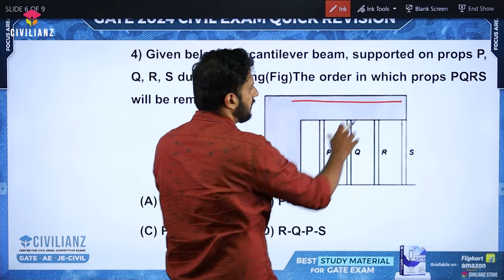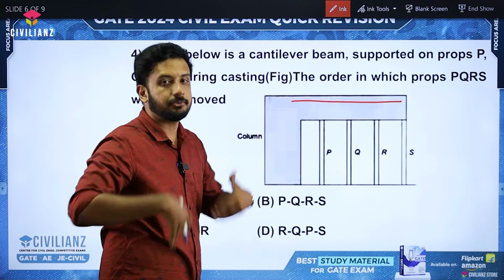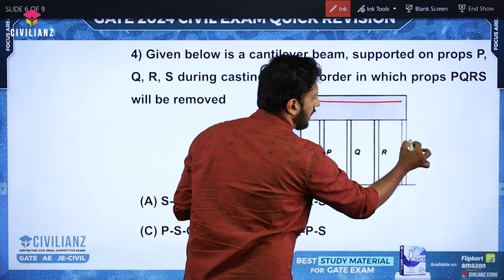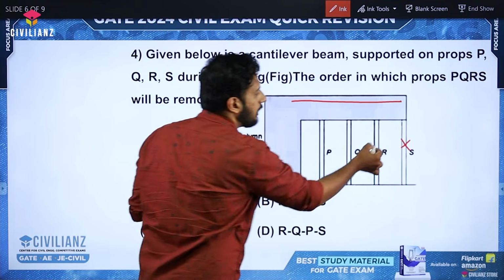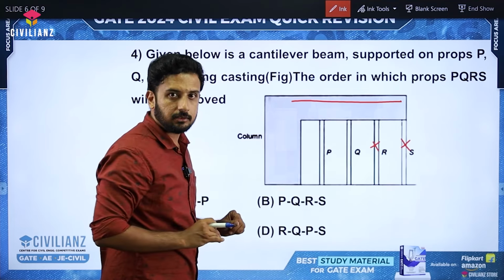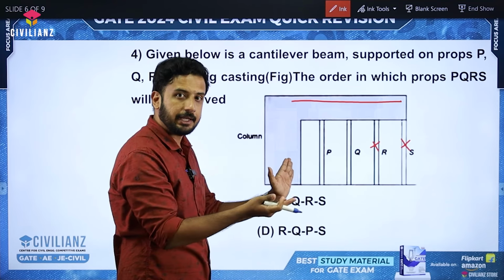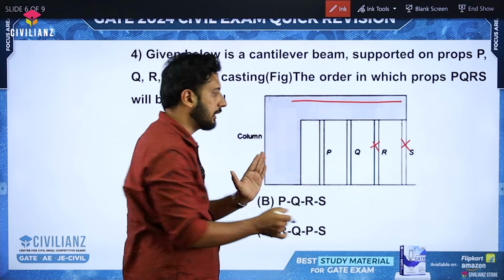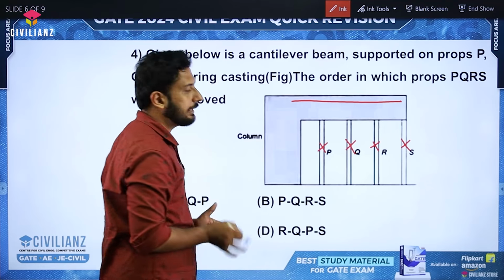So while removing, this shape should be in the form of a cantilever only, even when you're removing the props, which means what? I can remove this S first, then also it is going to be like a cantilever. Then I can remove R, right? Then before Q, if I am removing P, then will it be like a cantilever? No, because in between there will be a support, right? We should not be doing that. Then what to do? Then you remove Q, then you remove P, that's it.